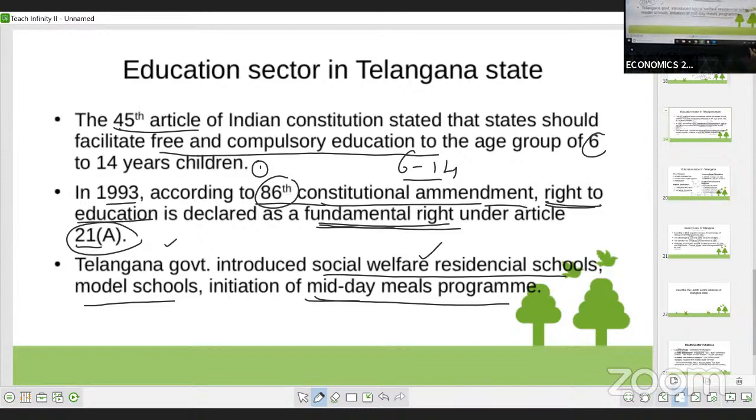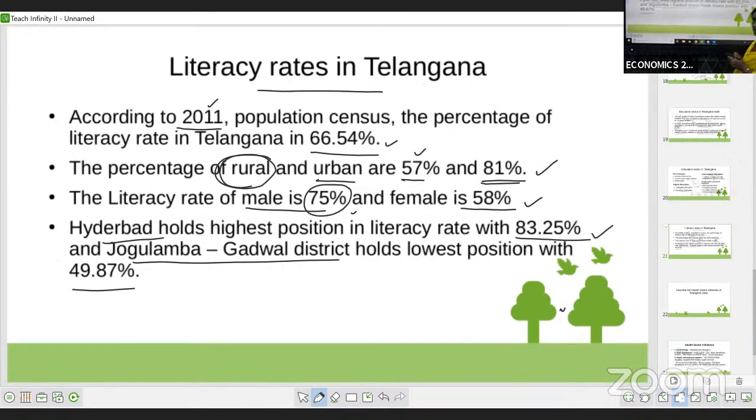After that, you have to write the literacy rate. According to the 2011 census, the literacy rate of Telangana is 66.54%. In the rural area it is 57%, and in the urban area it is 81%.